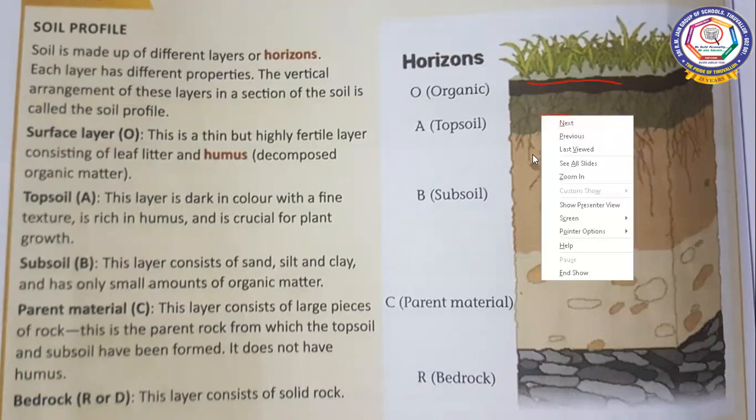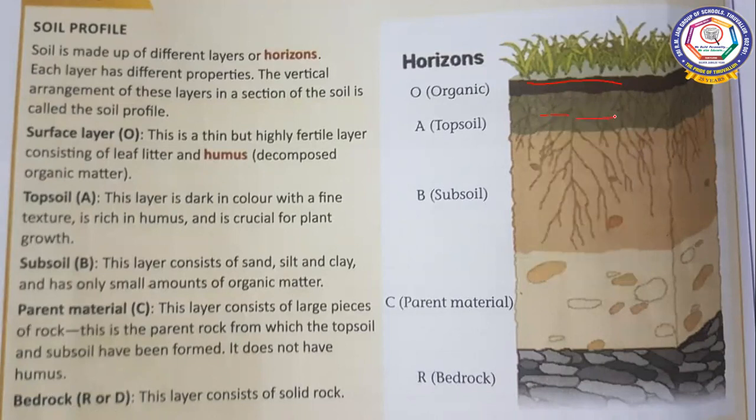The next one is the topsoil. This layer is dark in color with a fine texture, and it is also rich in humus, children, and it is very good for plant growth. It is crucial for plant growth.